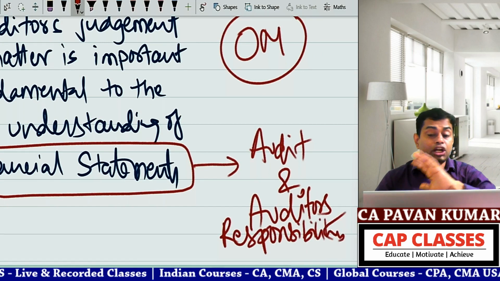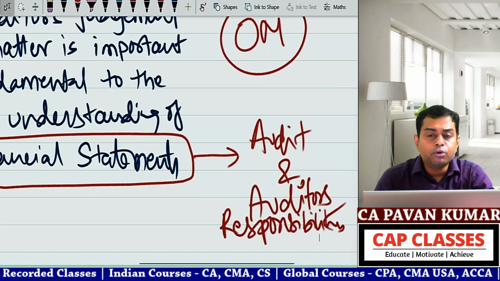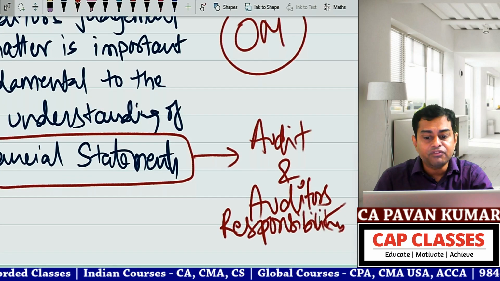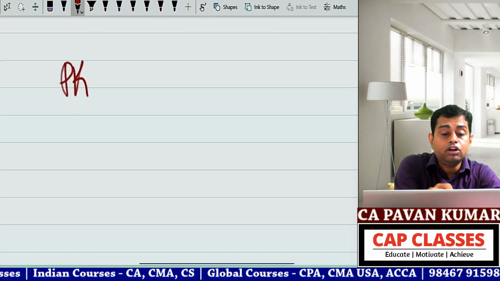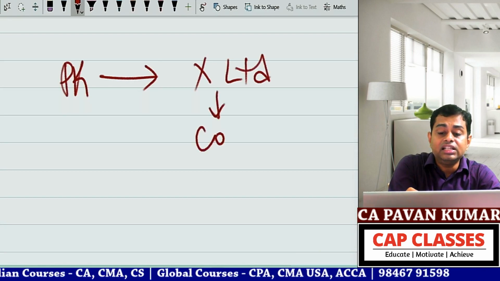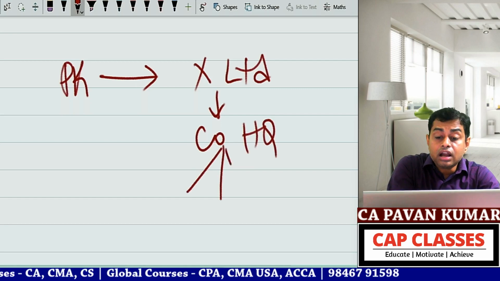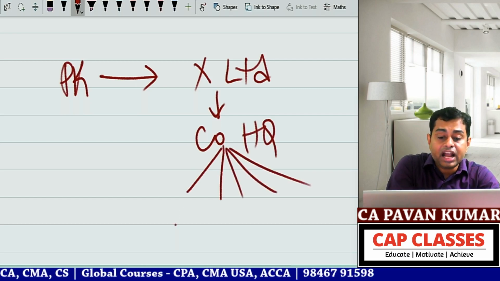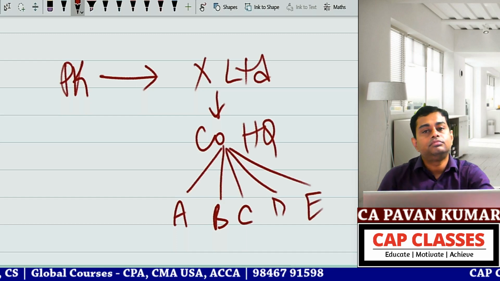I will give you an example, with that you will understand 100% what is other matter paragraph. More about emphasis of matter paragraph we have seen in the previous session. Now Pawan Kumar is conducting the audit of X Limited. X Limited has a company headquarters and 5 branches: branch A, branch B, branch C, branch D, branch E.